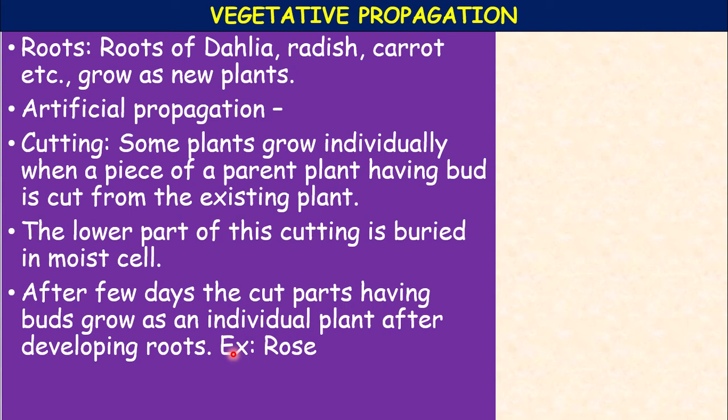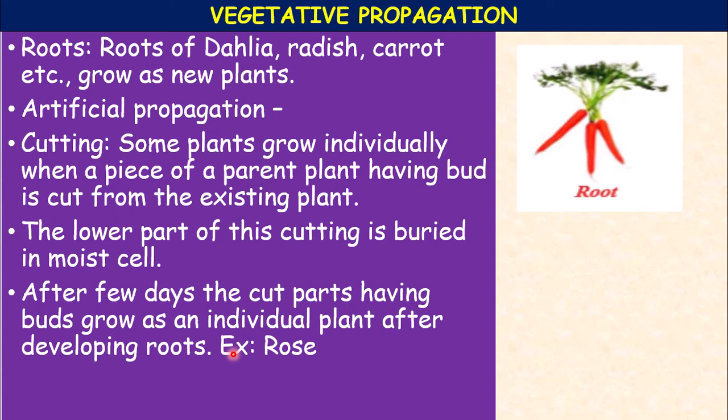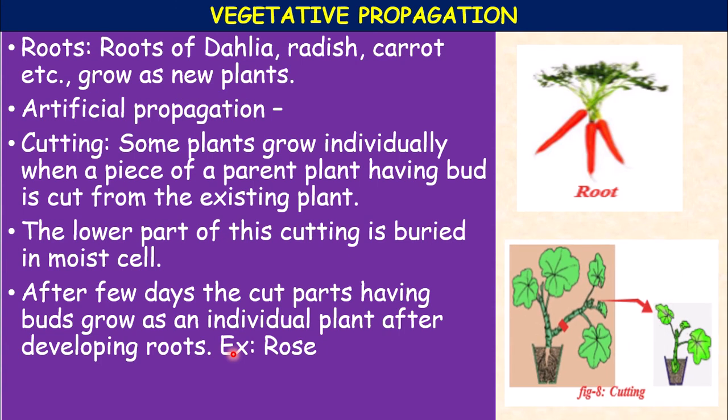So far we have discussed stem cutting, but root cutting means in certain plants like lemon, tamarind, root cuttings when put in damp soil give rise to roots and shoots and form new plants. Even tecoma also takes up vegetative propagation. So here roots and cutting. This is the stem cutting.